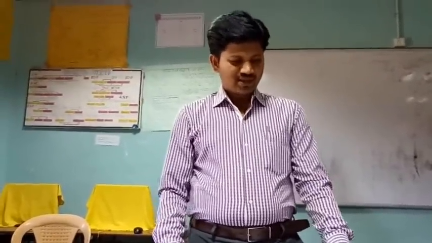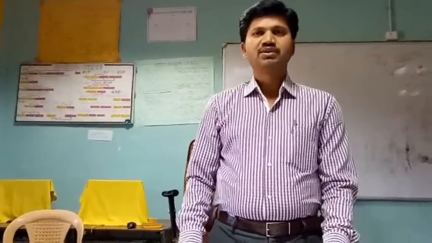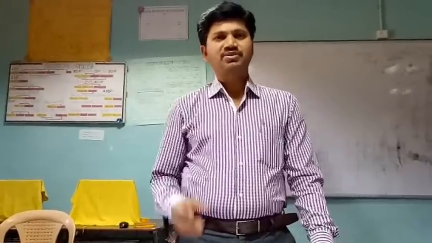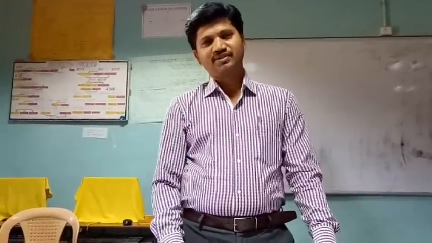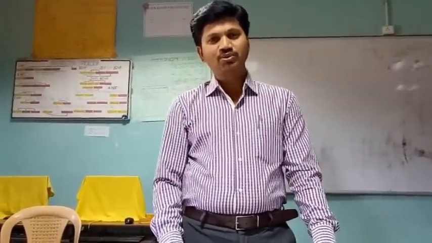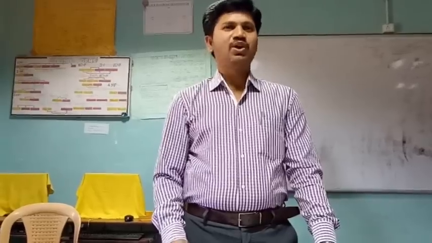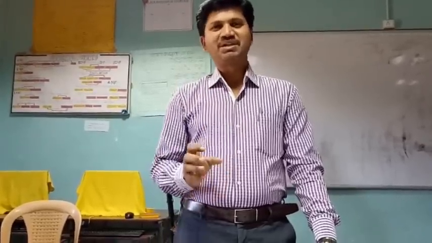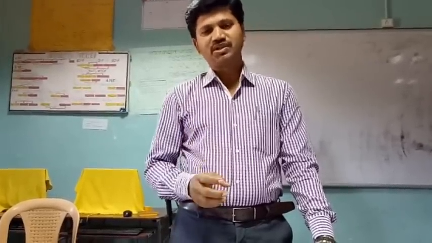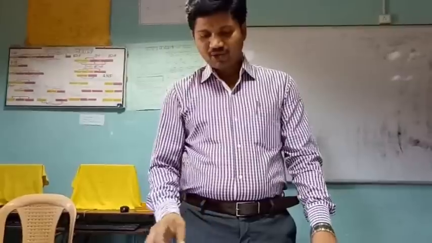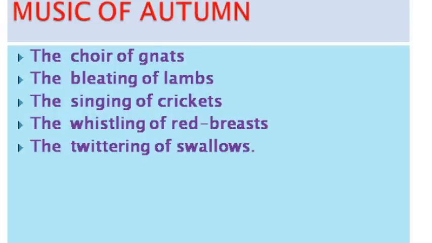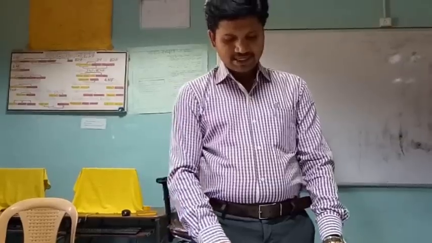In the third stanza, as I already told you, John Keats talks about the music of the autumn season. It is very interesting to see how the autumn season produces music in this context. Because as we all know, spring season is meant for the music and the beauty and for everything. But whereas autumn season, John Keats has come out with the music, that is, the audio effect in this stanza here.